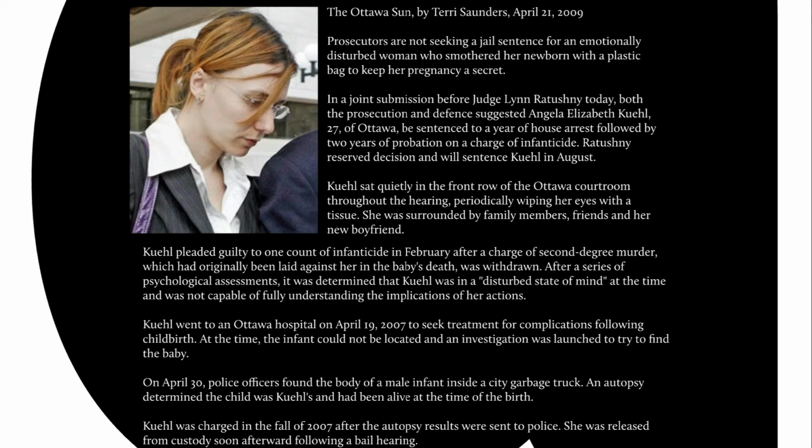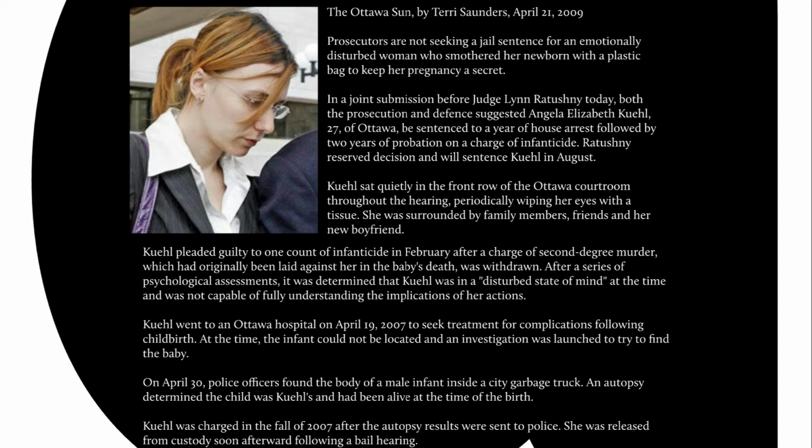And she was found to be in a disturbed state of mind at the time that she did the killing, not capable of fully understanding the implications of her actions, and therefore it was suggested that she be sentenced to 1 year of house arrest, followed by 2 years of probation. And that's what the defense and the Crown both suggested would be an appropriate punishment in this case.